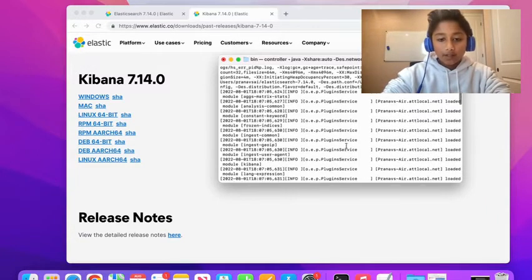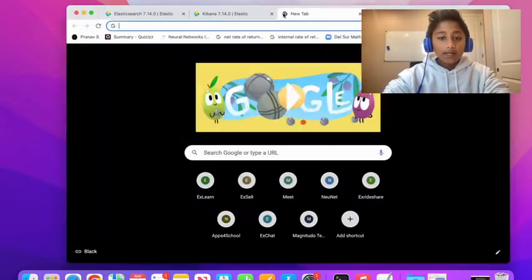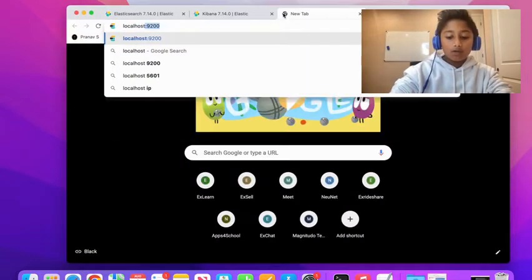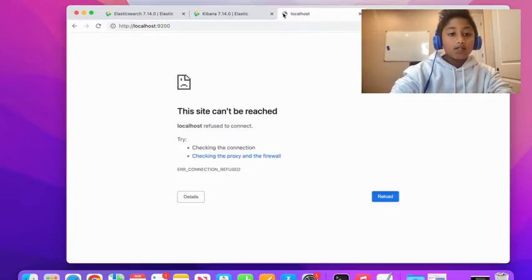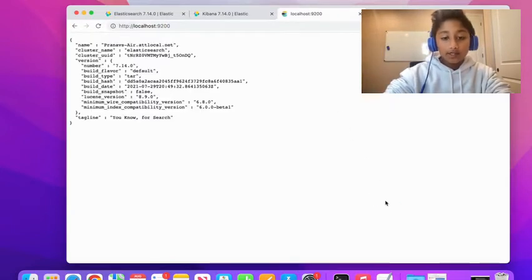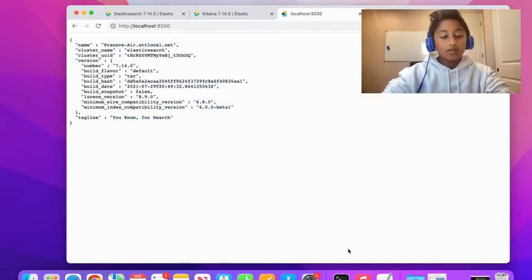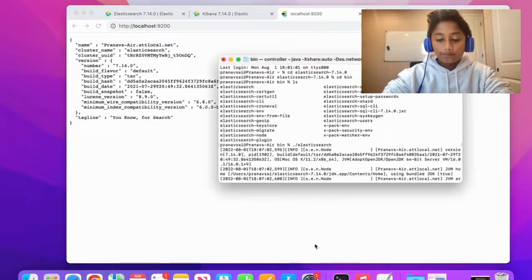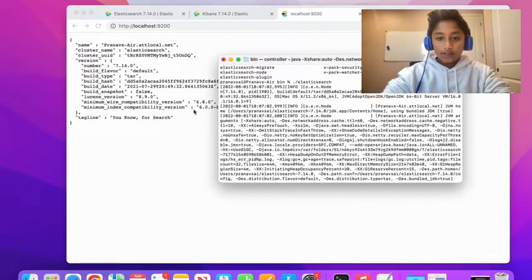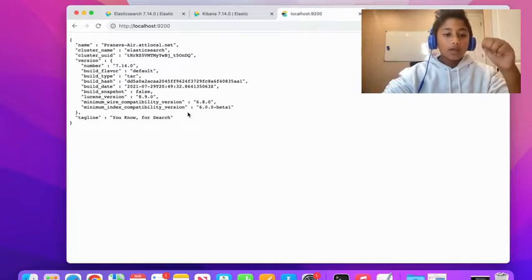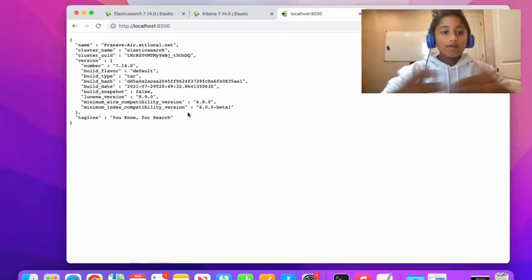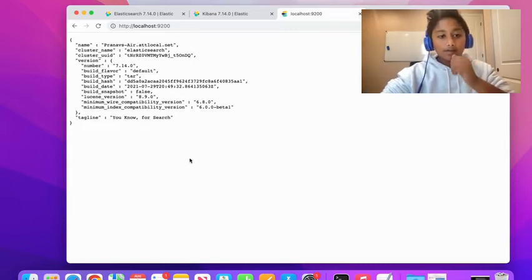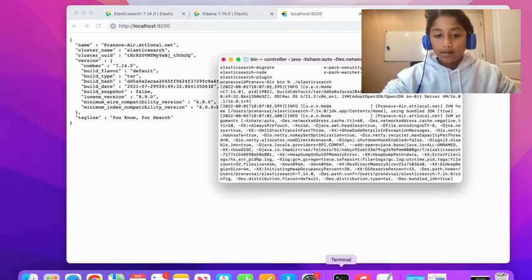All right, perfect. So it's running smoothly, and Elasticsearch runs on localhost 9200. So if you hit localhost 9200 and reload, and if it gives you this JSON object, perfect, you're good to go. So yeah, pretty much Elasticsearch has started now. Remember that all the data in Elasticsearch is stored as JSON objects. I forgot to mention that earlier, but yeah.